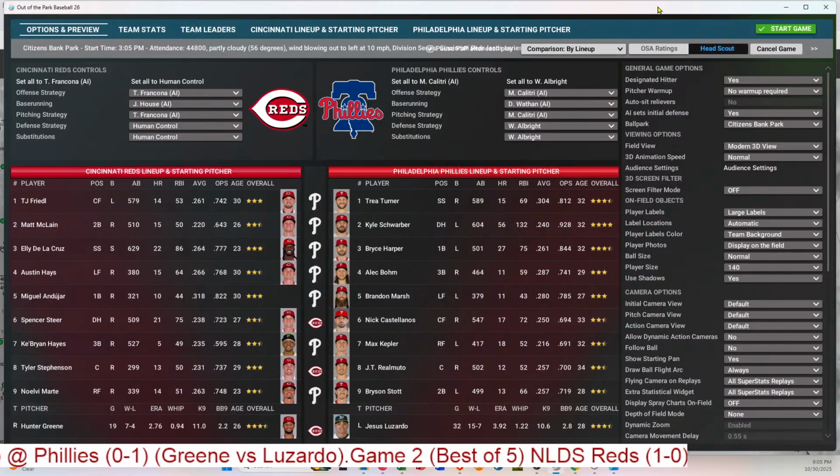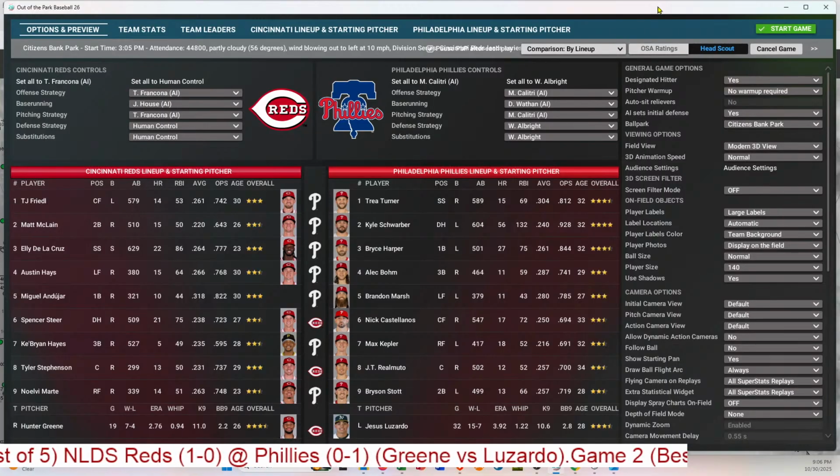The pitcher starting for the Cincinnati Reds will be Hunter Greene. He was in 19 games this season, 7-4 record, 2.76 ERA. He is 1-0 in the playoffs so far, having beaten the Cubs in the wild card series. For the homestanding Philadelphia Phillies, who really need to get their act together at bat and play better defense,